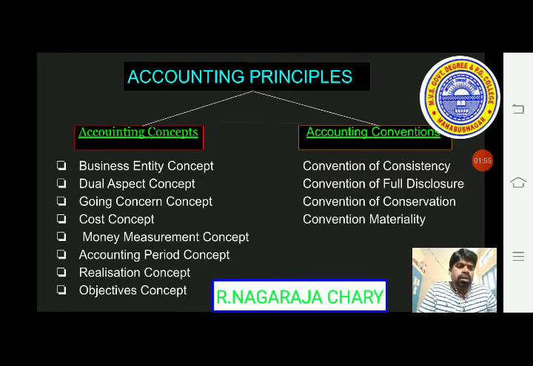Whereas accounting conventions, the traditions, are convention of consistency, convention of full disclosure, convention of conservation, convention of materiality. So let us see one by one.